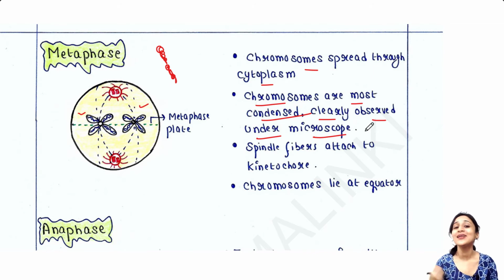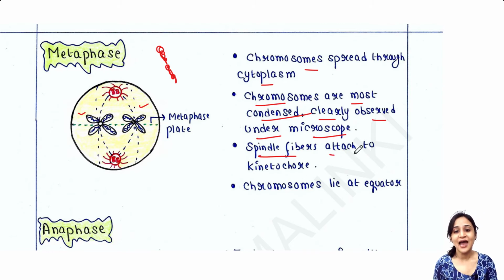If you want to see the morphology of chromosome under microscope, metaphase is the best phase where you can observe it clearly. Sometimes in our practical laboratory, we need to check the chromosome structure. At that time, definitely, we will see the metaphase stage so that we can see them properly, because as they are most condensed, these chromosomes take stain very properly and we can clearly see them under microscope.